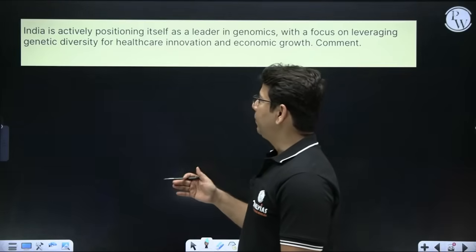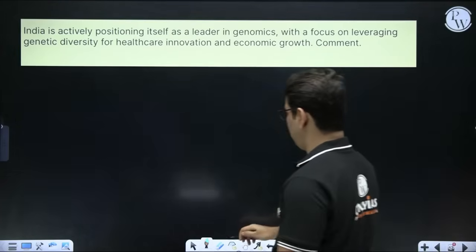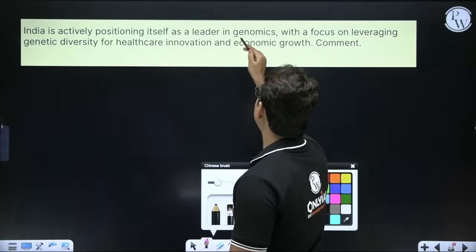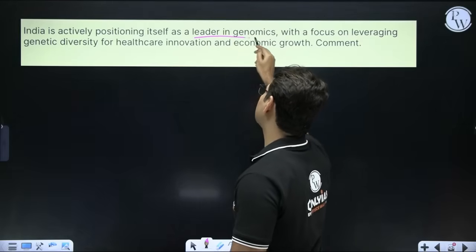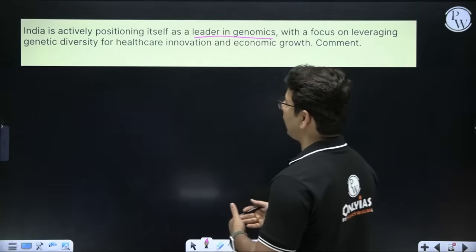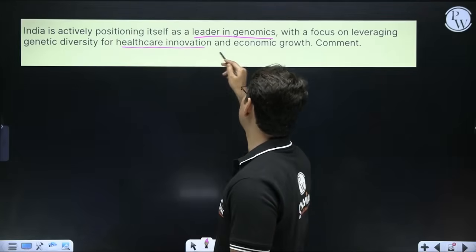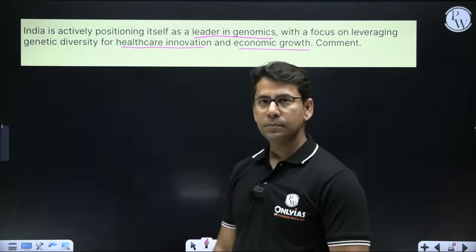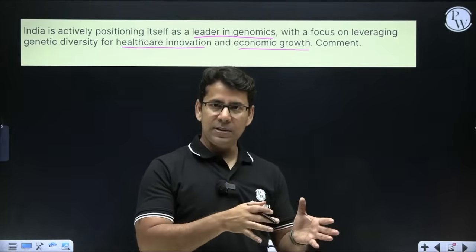India is actively positioning itself as a leader in genomics. So here we catch one word, genomics. That means leader in genomics, with a focus on leveraging genetic diversity for healthcare innovation and economic growth. Comment. So how India is emerging as a leader in genomics, that's the one thing.